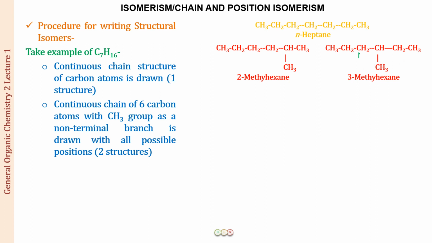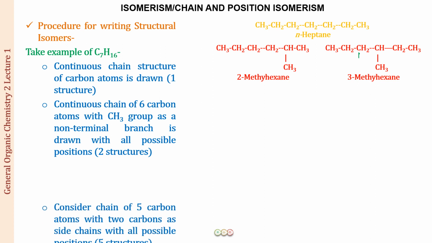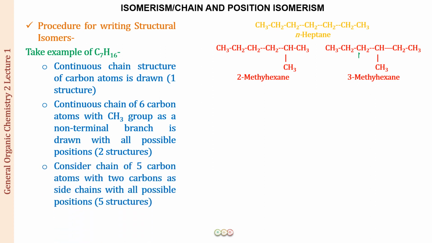So next we are going to move on to a 5-carbon chain. With a 5-carbon chain, we will have 2 carbons free, which we are going to put as substituents. So let us see what positions are possible. First of all, we draw the 2 methyl groups at position number 2. So the name of the compound becomes 2,2-dimethylpentane.